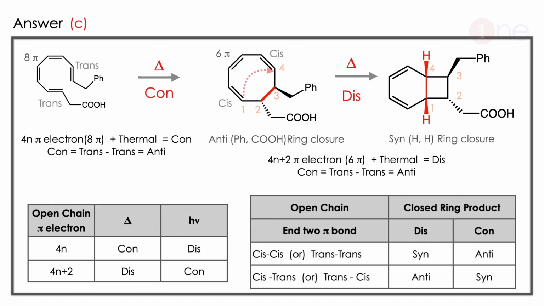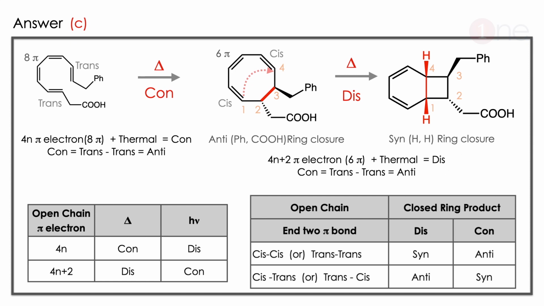Here you have to use two tables. First you have to count the pi electrons, then you have to analyze the n double bond. So the product is formed. In the next step you might observe the product is syn and the bond is cis-cis. So the only possibility is thermal and disrotation.